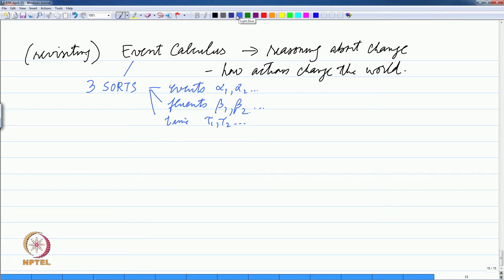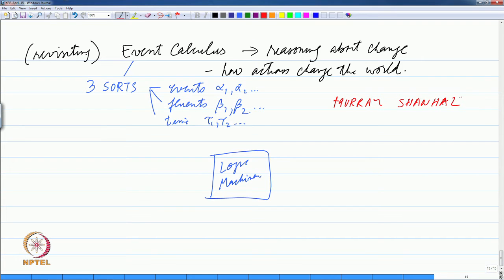Now, if you have something like an event calculus, what can you do with it? So, this is a logic machinery. Okay. So, there is a paper by Shanahan, it is called Event Calculus Explained.